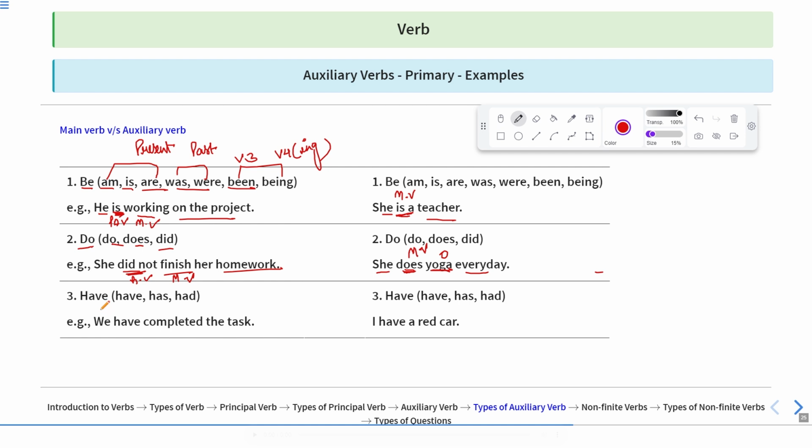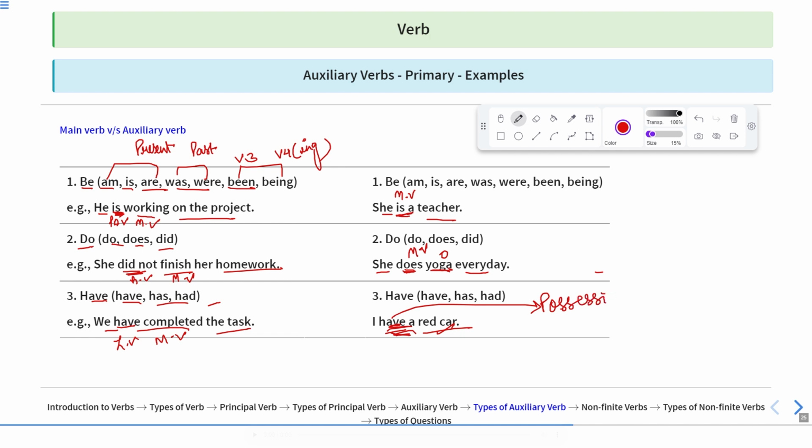Okay. In the last sentence, have, has, and had. We have completed the task. So have is the helping verb and completed is the main verb, which is the action. In the next sentence, I have a red car. Now here have is playing the main role of the verb, or the main verb in the sentence. Why so? Because have shows the possession of this red car, or possession of I, which shows that this car belongs to me. Okay, so this have shows the possession, thus making it the main verb. Okay, because it is showing me the possession.